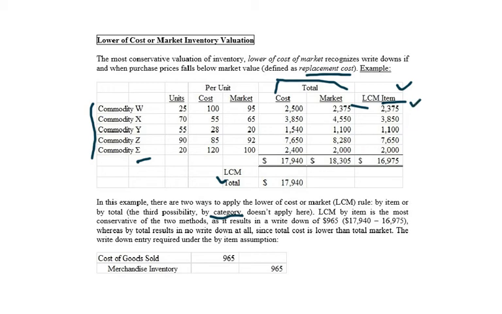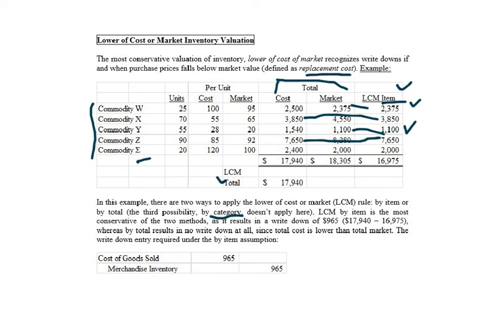Commodity X, 70 units, paid 55, market 65. Total cost $3,850 versus $4,550. Again, for that one, we will stick with our cost, because it's the smaller number. Commodity Y was 55 at 28, but only 20 to replace. So our cost is $1,540, but market's $1,100, so that's one we'll be writing down as well. So we'll be writing down the Y. The Z is 85 at 90, cost, 92 to replace. So again, $7,650 is our cost, $7,820 is market, so that's when we'll stick with cost.